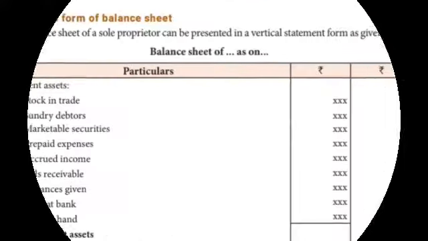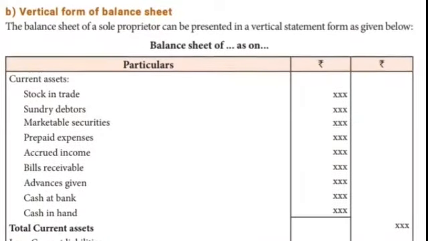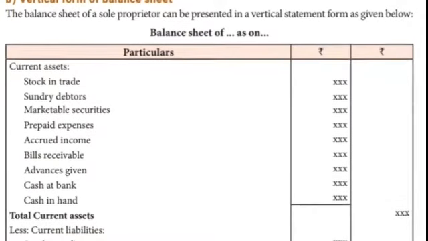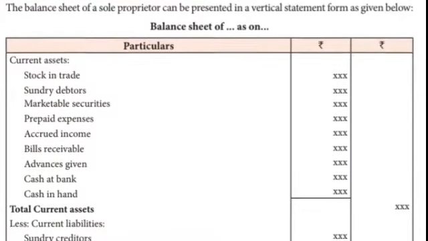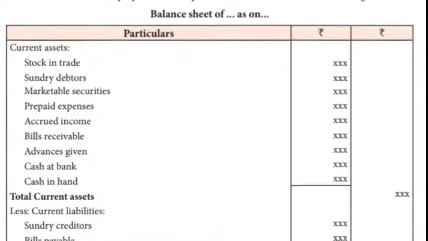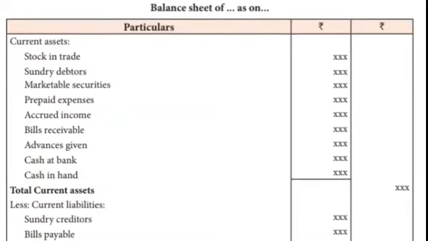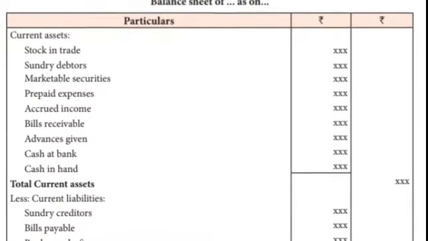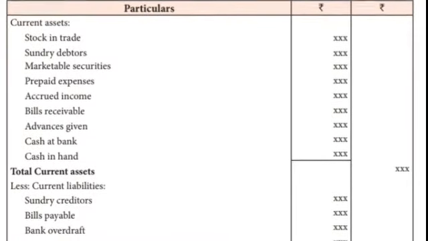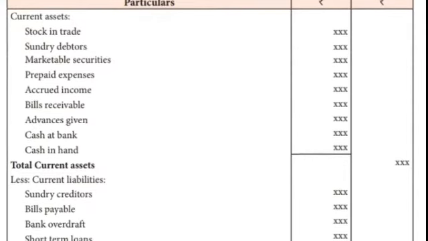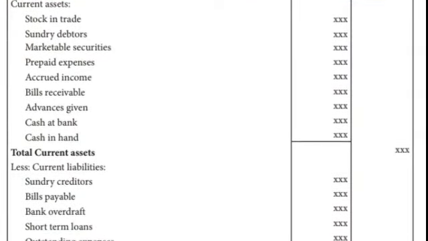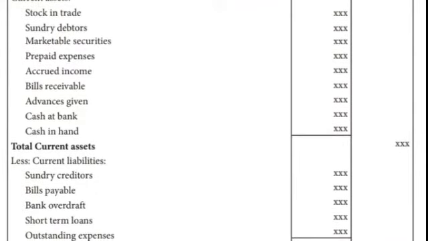Let's see the vertical form of the balance sheet. The balance sheet of the sole proprietor can be presented in the vertical statement as given. Balance sheet on particulars, amount. See it, what comes under the current assets? Stock in trade, sundry debtors, marketable securities, prepaid expenses, accrued incomes, bills receivable, advances given, cash at bank, cash in hand. Total everything and write it in the outside second column. Total current assets, this is the total. Next one, less current liabilities. We have to subtract the current liabilities from the current assets.